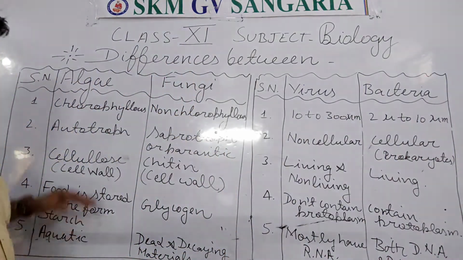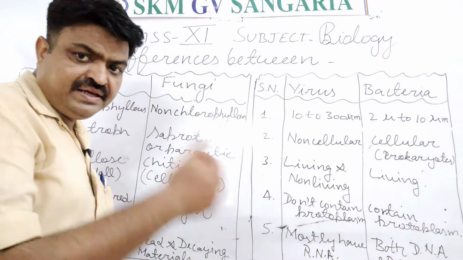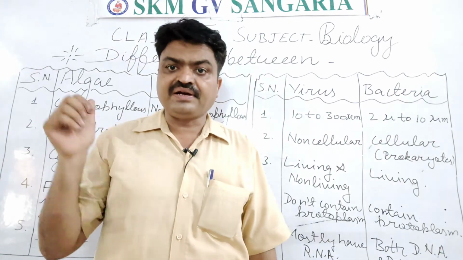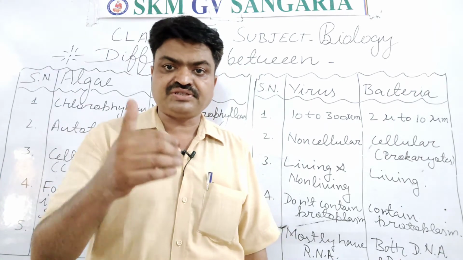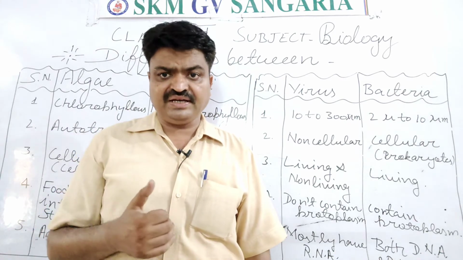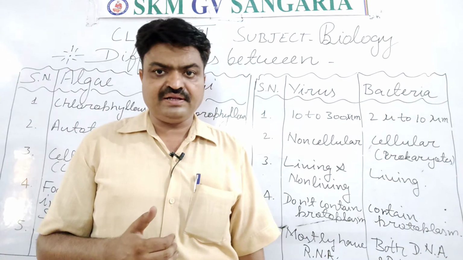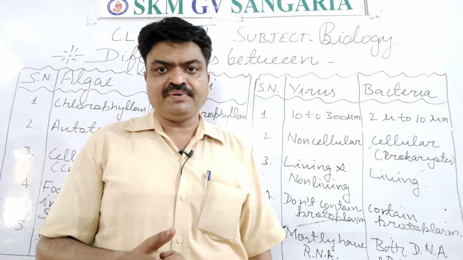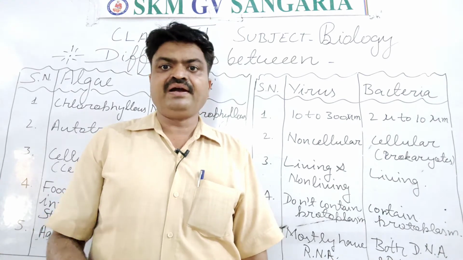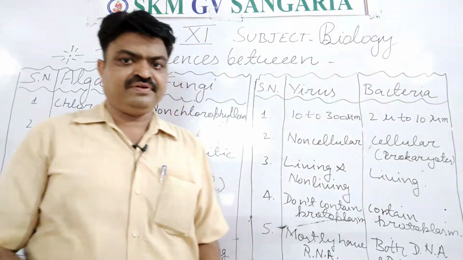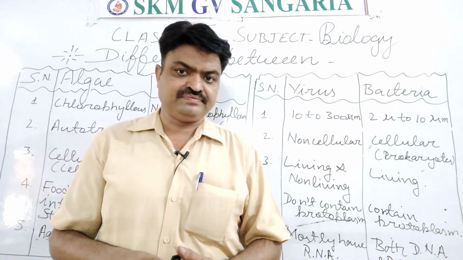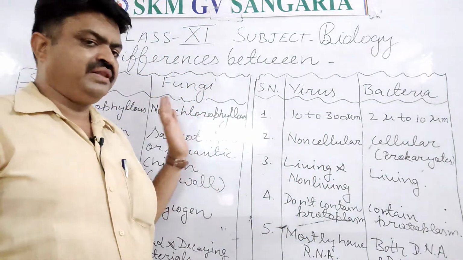Now, if the algae have a single cell, then it comes in the category of Protista, like Chlamydomonas. If it has more than one cell, then it comes in the category of Plantae, students, kingdom Plantae. So algae come in both kingdoms, Protista and Plantae, but fungi come only in the fungi kingdom, students.